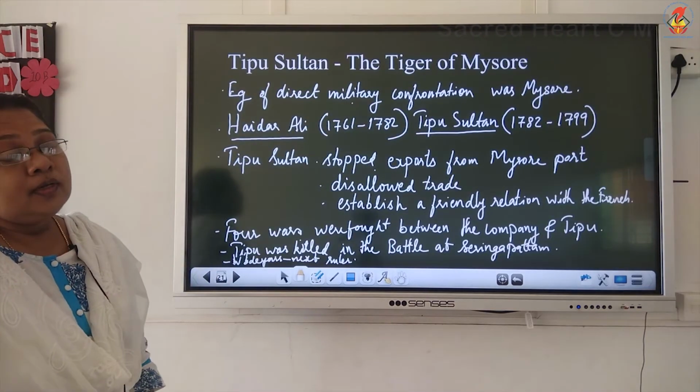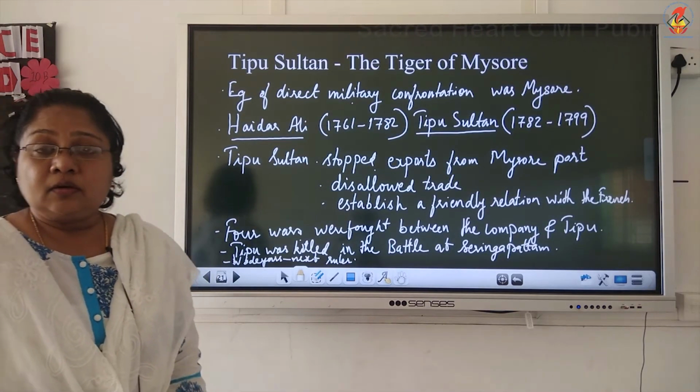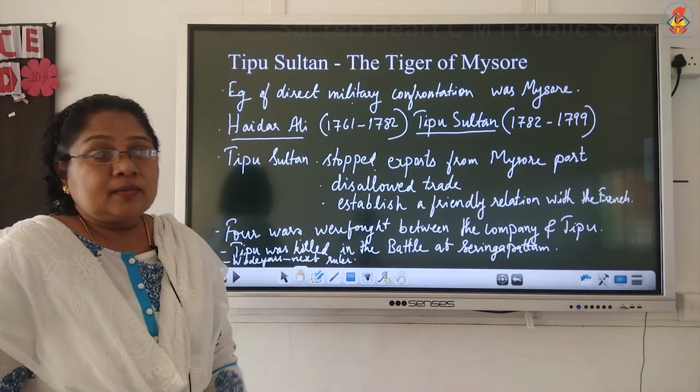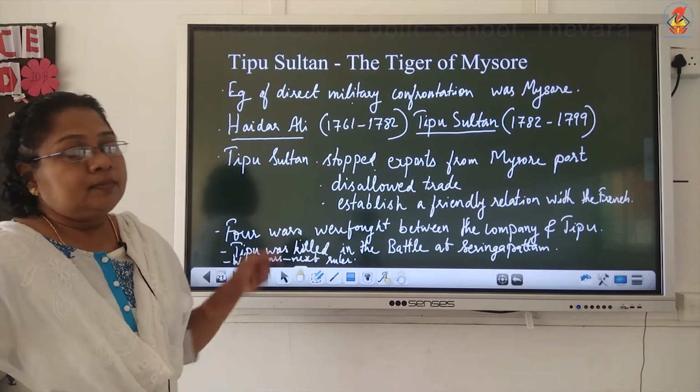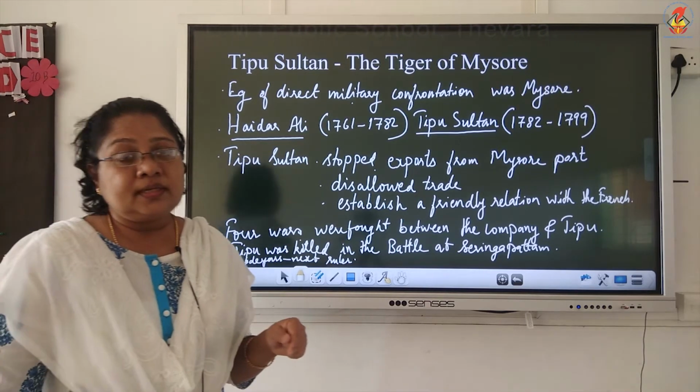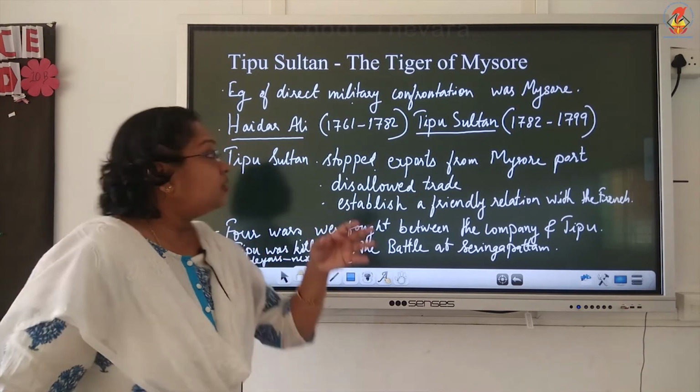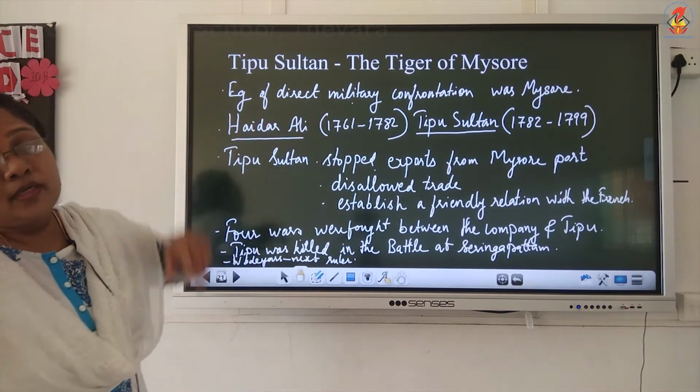Now I told you when the rulers were very strong, they defeated them through direct military confrontation. One such example where the British annexed territory using direct military confrontation is the case of Mysore.